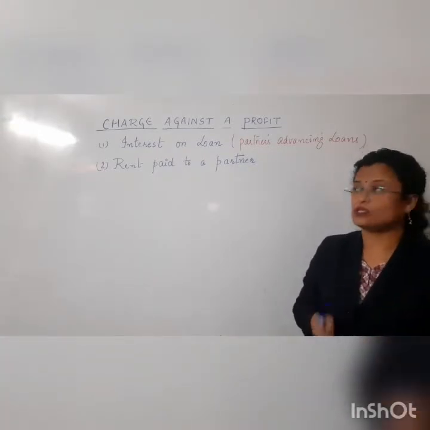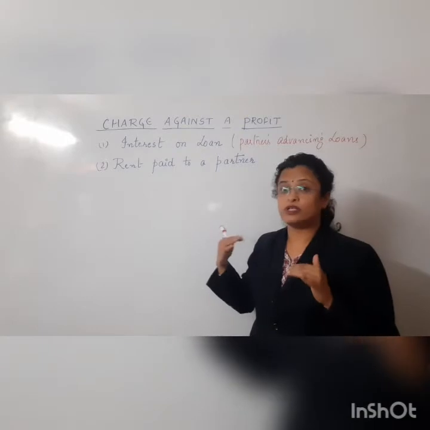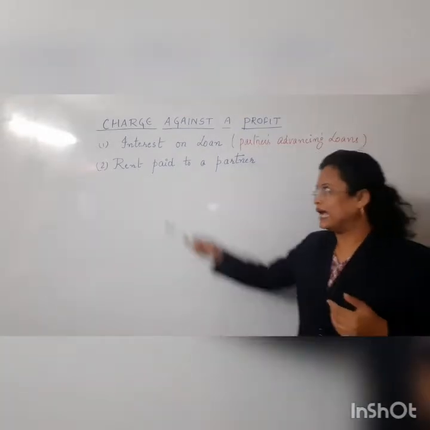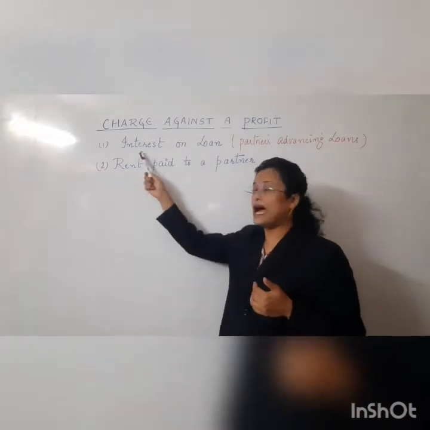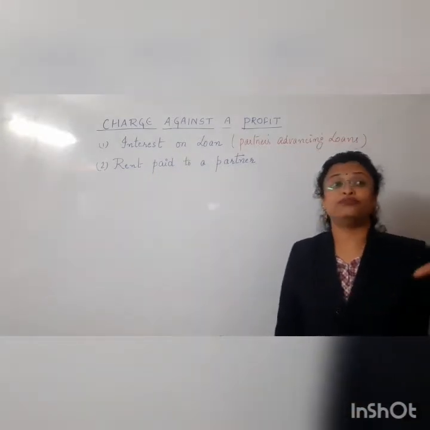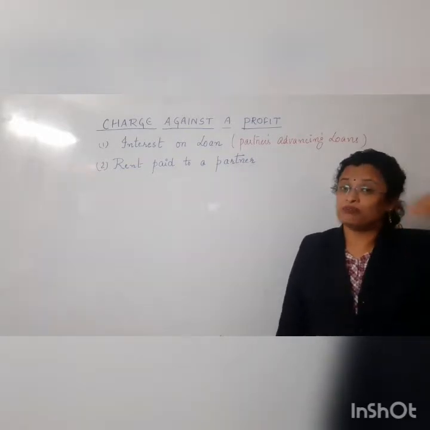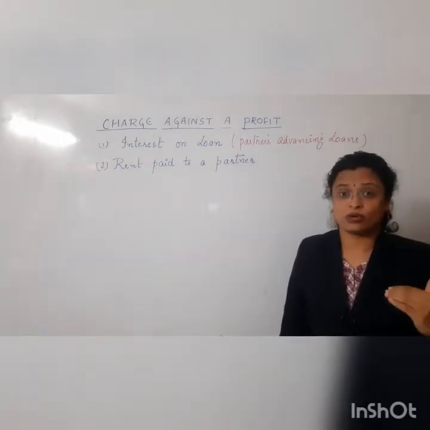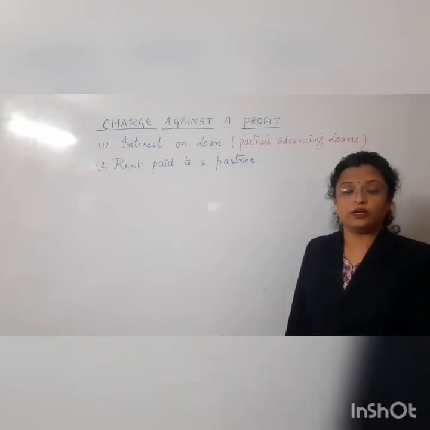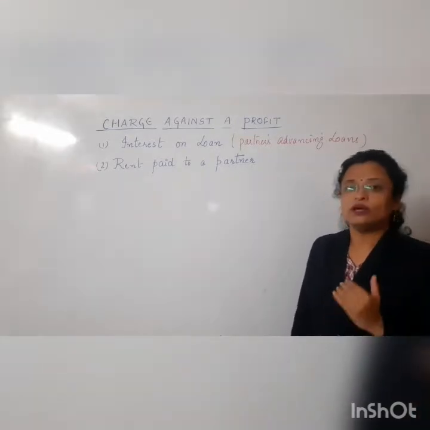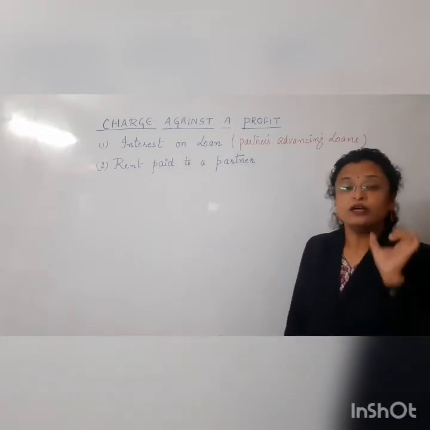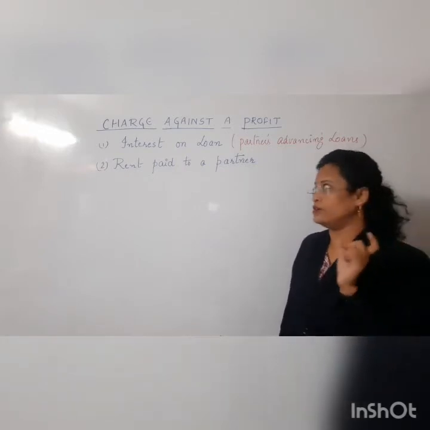In such a situation, it becomes the moral responsibility of the firm to pay interest to the partner, and this is the interest on loan. It's not some other kind of interest, where the firm borrows from an outsider. Here we are talking exclusively about a partner giving a loan to the firm, and so it becomes the firm's responsibility to pay the interest to the partner.